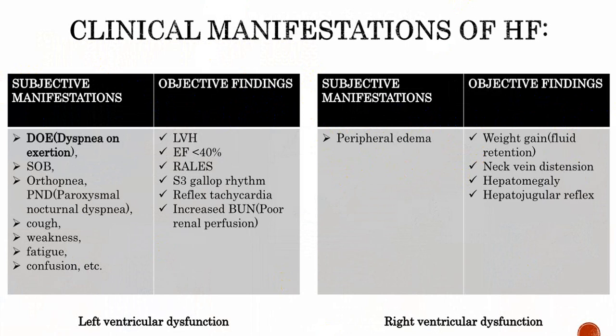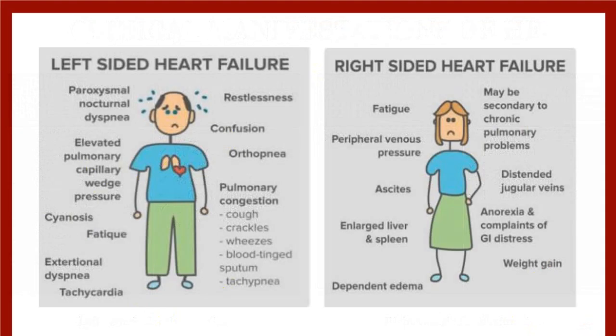All those whatever we have mentioned, these are in LV dysfunction. This is in RV dysfunction. This means in favor of right ventricular failure. This is in favor of left ventricular failure. And when both symptoms and signs are together, we call it congestive heart failure. This is pure in left ventricular failure. These are pure in right ventricular failure. When both are together, we call it a congestive heart failure.